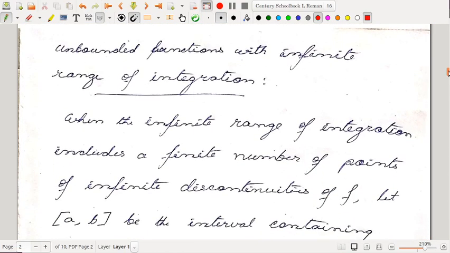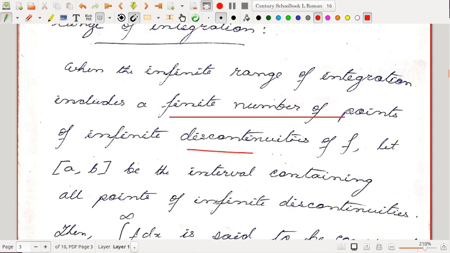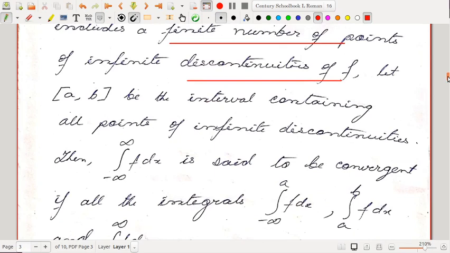And lastly, we may also have unbounded functions with infinite range of integration, that is, when the infinite range of integration includes a finite number of points of infinite discontinuity of f. Suppose we have a function like the integral from minus infinity to infinity of 1 by x dx.